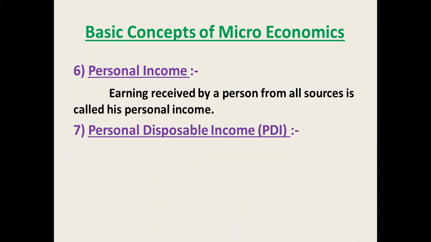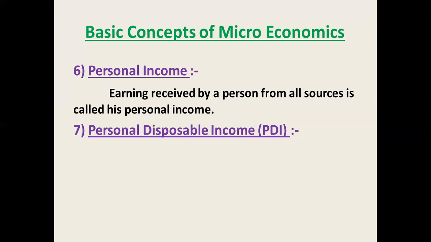One person uses different sources and earns some income, so that is called personal income. If we provide any goods or services, we have to use different sources and collect some income, so that is called personal income.